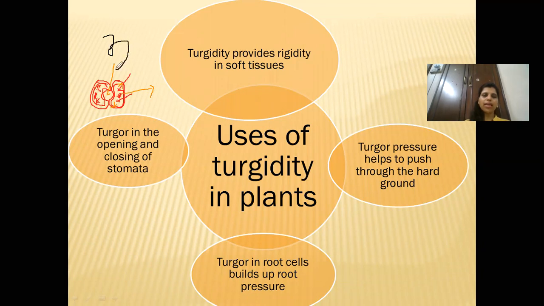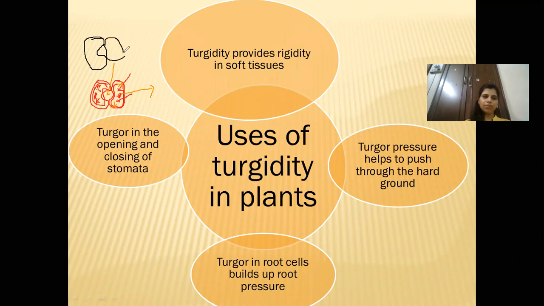Just bear with the diagram, children. Once again, now what will happen is this particular structure will be closed.